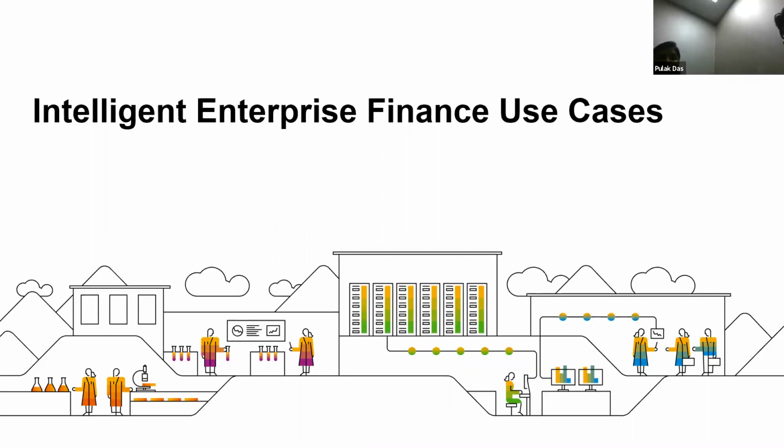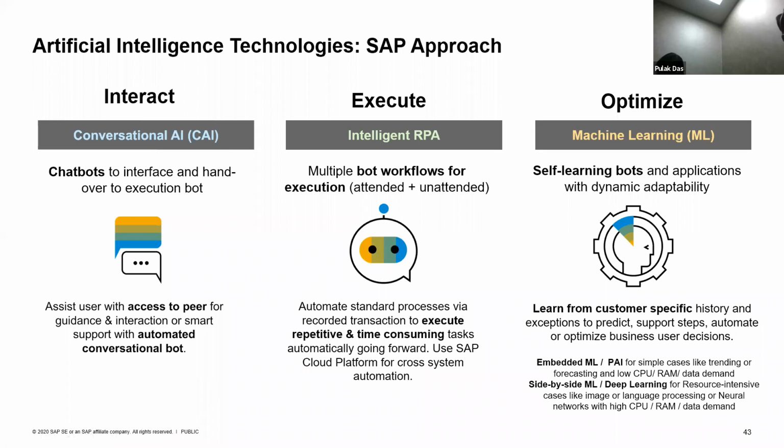So we will take you through the intelligent enterprise finance use cases now. When we talk about the intelligent enterprise technologies, what we are talking about is conversational AI, intelligent RPA, and machine learning.